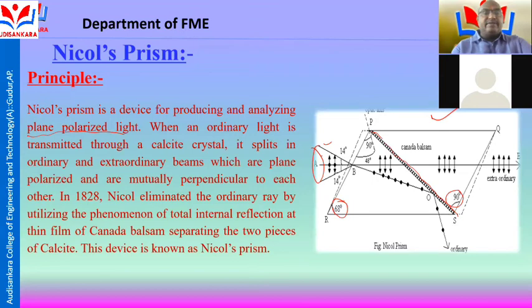So, in 1828, William Nicol eliminated the ordinary ray by utilizing the phenomenon of total internal reflection. A thin film of Canada balsam separating two pieces of calcite is known as a Nicol prism.